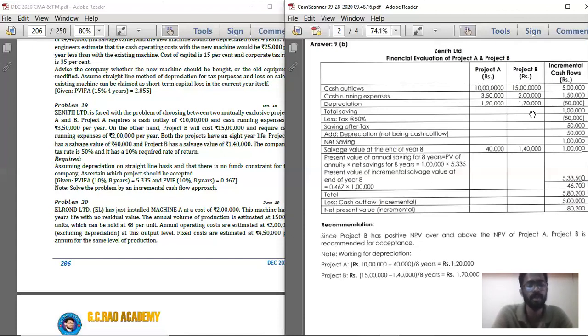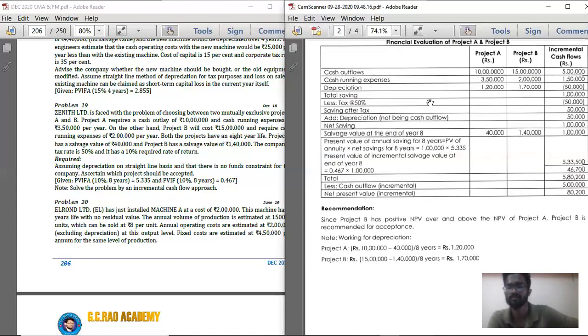So compared to project A, project B, there is so much tax savings. So if you deduct both, the answer is coming in negative. So within bracket A minus B, within bracket 50,000. If you are going with project B, then 50,000 is the additional tax savings you are going to get. That is additional depreciation on which you are going to get tax savings. So 50,000.